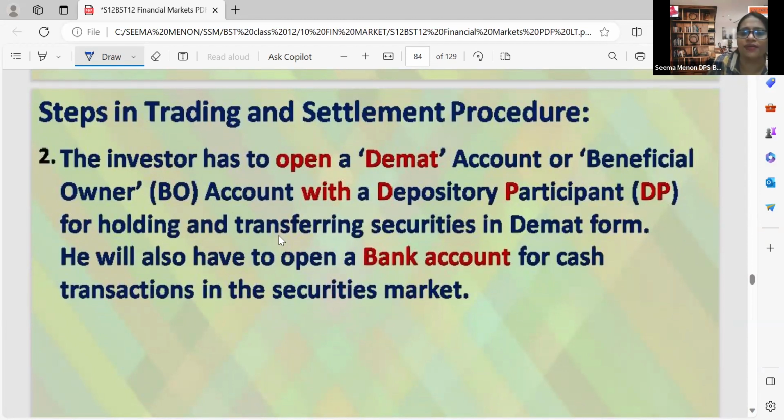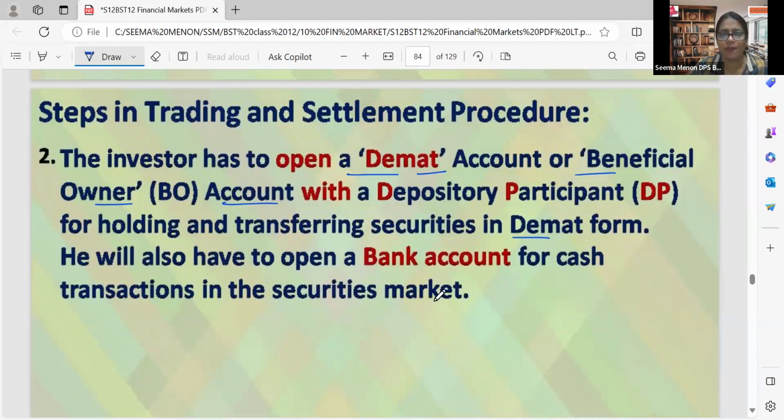Second point, the investor has to open a demat account. After connecting with a broker, we have to open a demat account, which is also known as a beneficial owner account, that is, BO account. Somewhere we won't call it a demat account, we call it a beneficial owner account. From whom do we open this? With a depository participant. We already discussed that the depository participant will probably be a bank. For holding and transferring securities in demat form, that is compulsory. Without demat form, we cannot buy or sell shares.